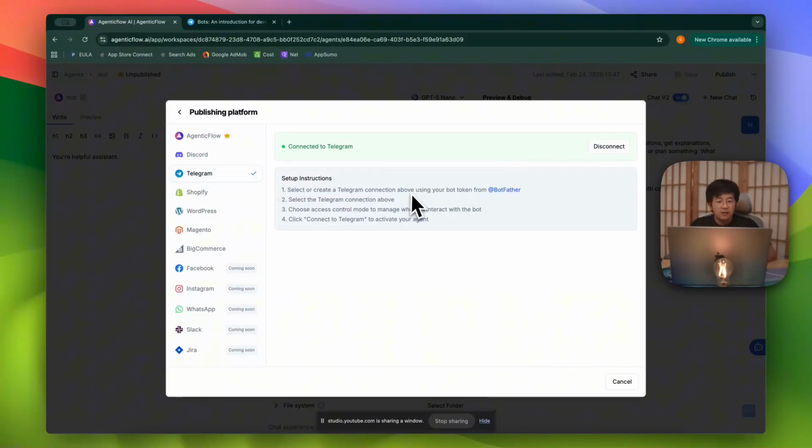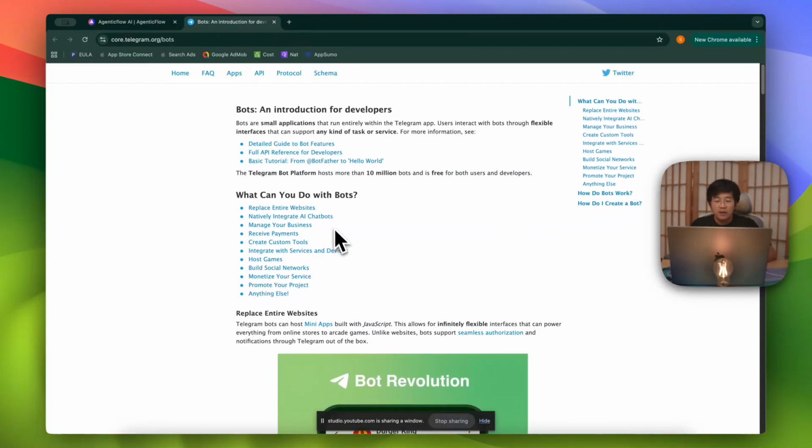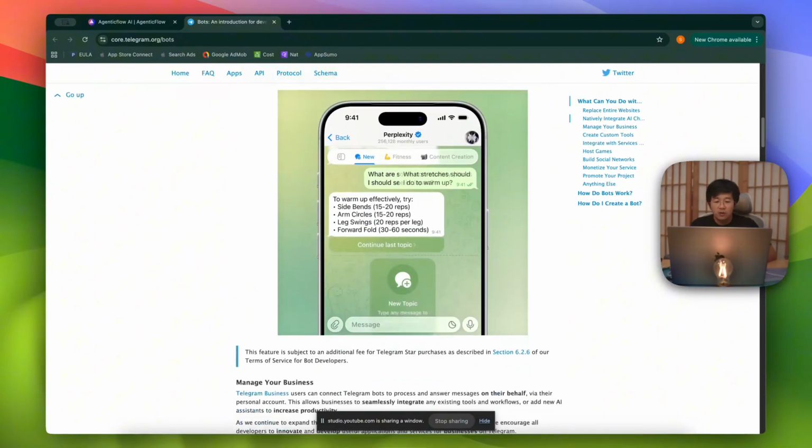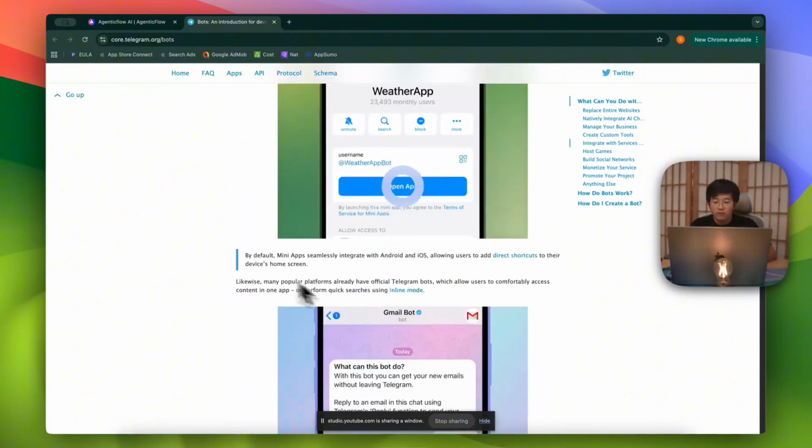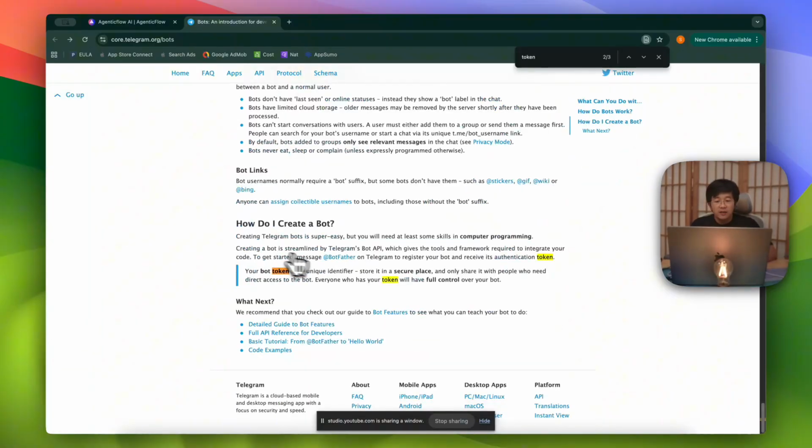Having Telegram is also very easy. You just click on Telegram and then follow the instructions. There will be a link here, and it will open a web page like this one. It gives you an introduction for developers. But what you need to do is very simple. You just need to go into BotFather. To get started, you just message the BotFather on Telegram to register your bot.